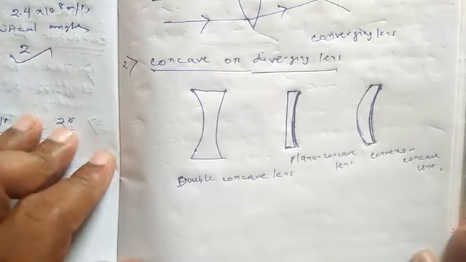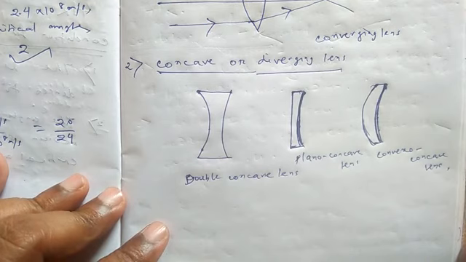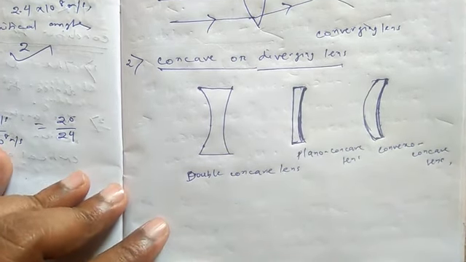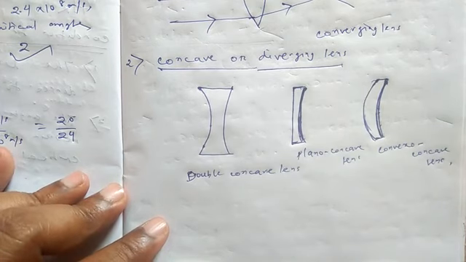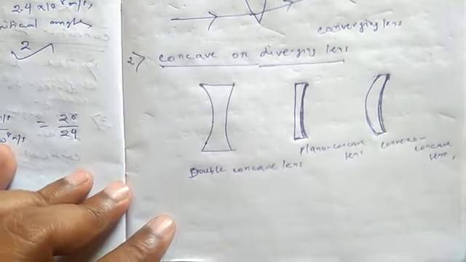A concave lens is also called a diverging lens. Why is it called a diverging lens? Because it diverges a parallel beam of light rays after passing through it.